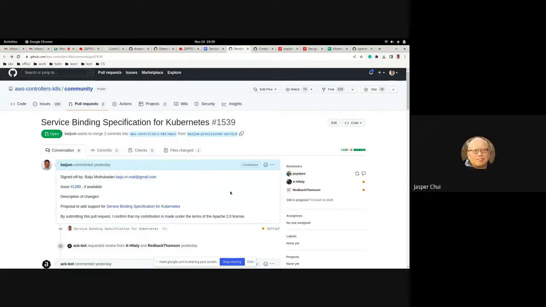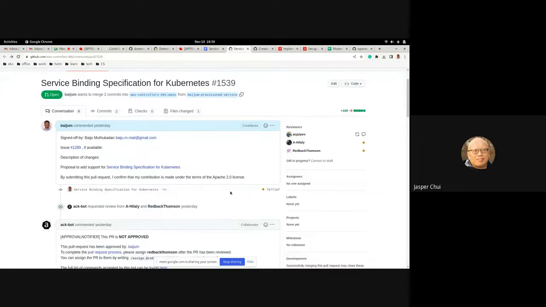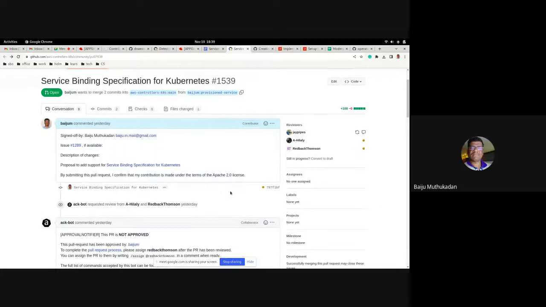Looks good. I'm glad to see that there's a response coming back from the ACK community. Great, thank you. One of the things, I don't think we are in a position to make anything other than the proposal, right? Not when it comes to the implementation. We haven't thought about that, right?